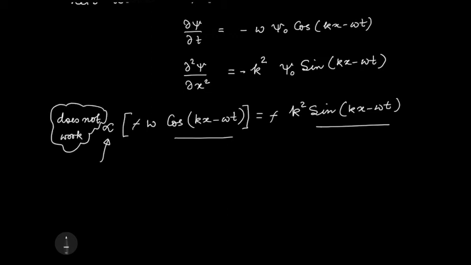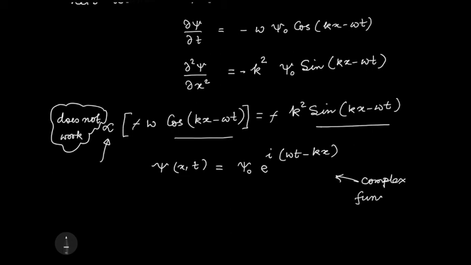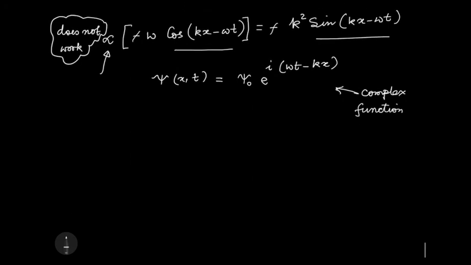Now I am not stating it as a proof, but I can show you that if I have chosen psi of x and t as psi 0 e to the i omega t minus kx, now this is a complex function, then let us see what will happen.